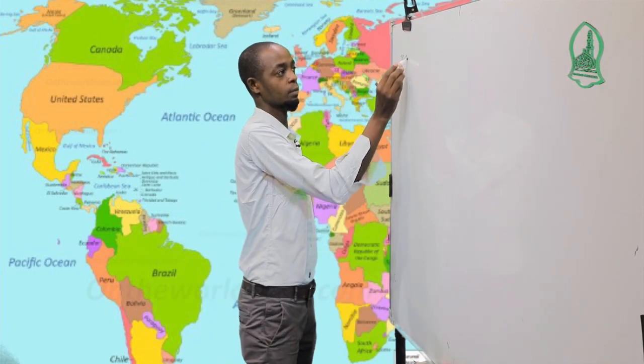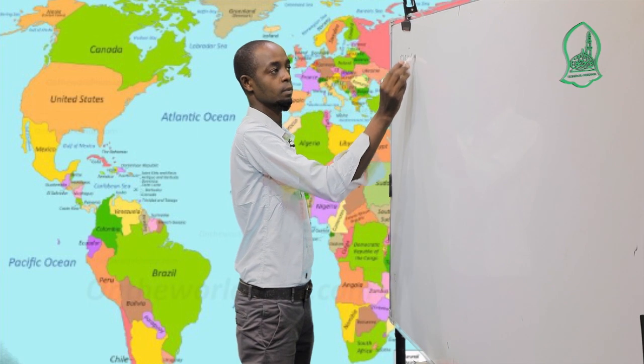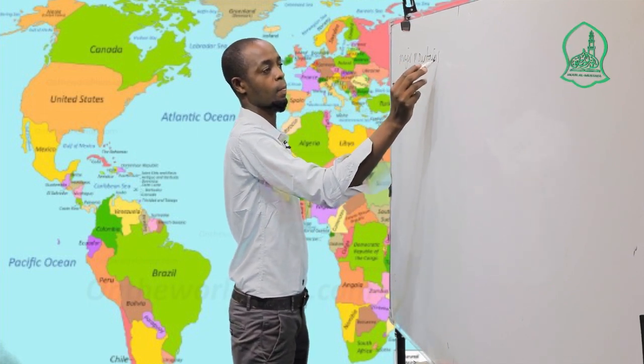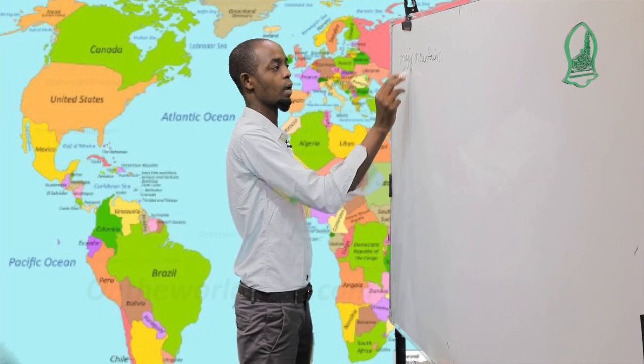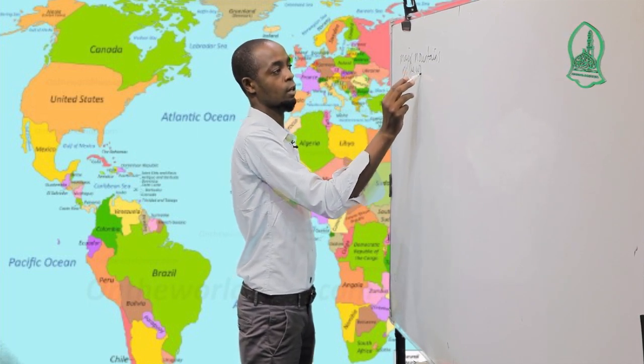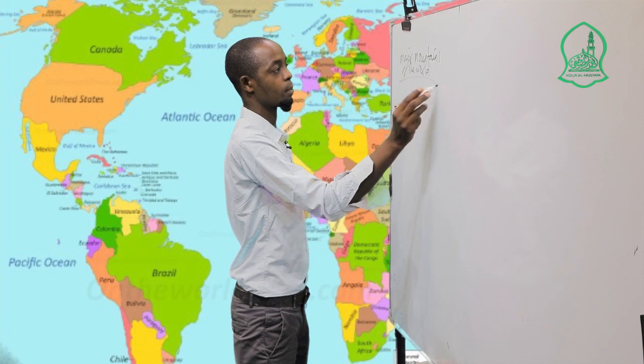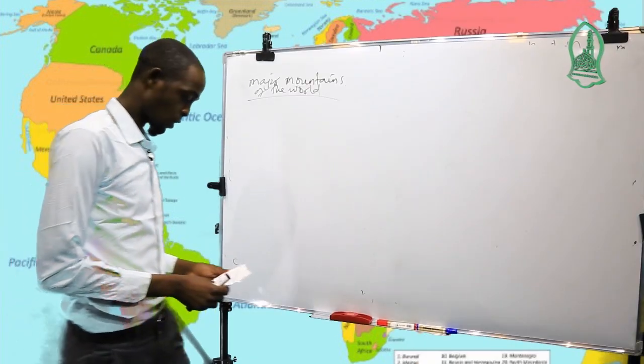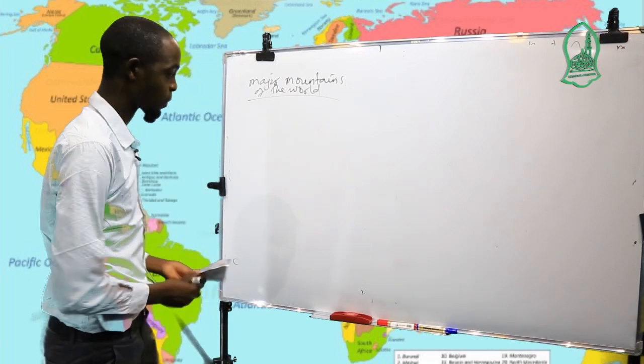You have to know major mountains of the world.